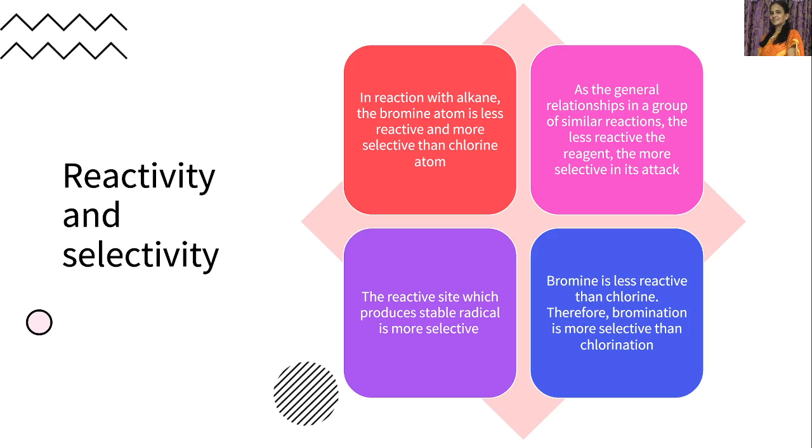The reactive site which produces a stable radical is more selective. That is, if we consider bromination and chlorination reactions, bromine is less reactive, therefore it is more selective. That is, it selects the reactive site better when compared to chlorine. So bromine is less reactive than chlorine, therefore bromination is more selective than the chlorination reaction.